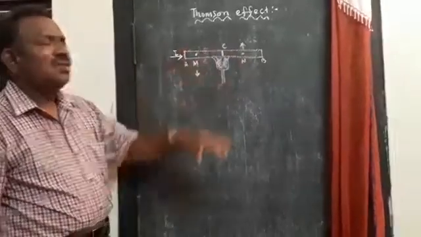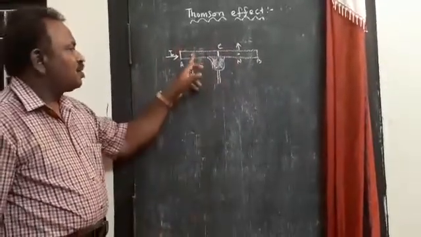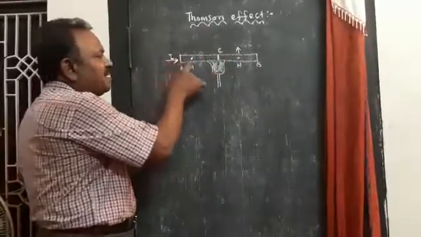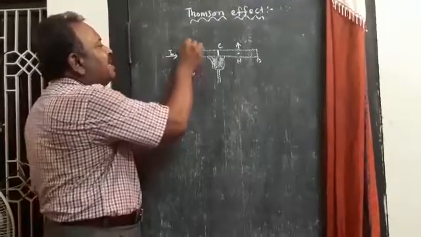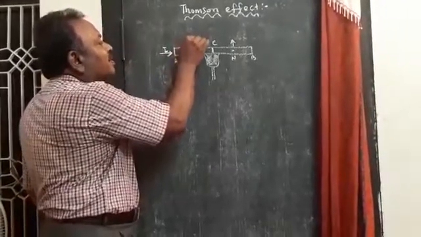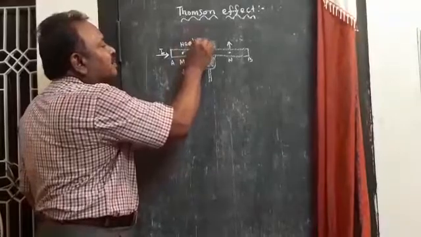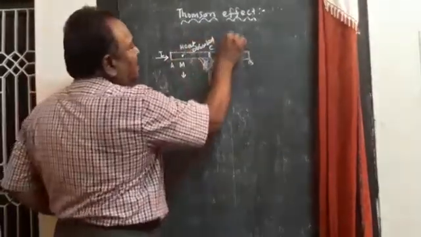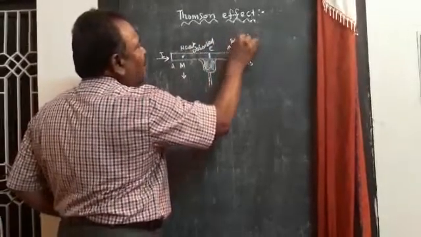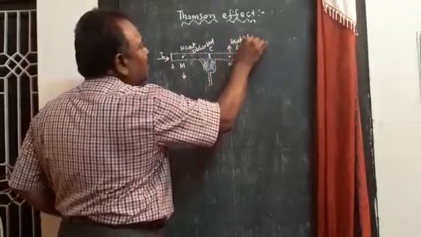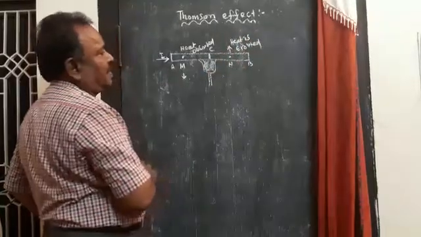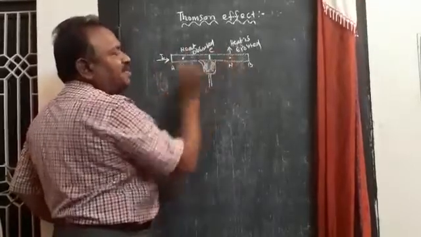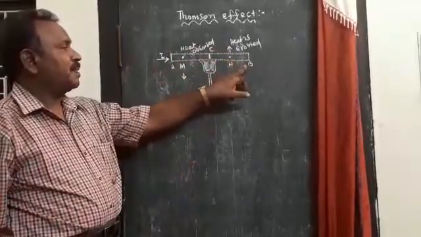The reason for the fall in temperature is that heat is absorbed from A to C, and heat is evolved from C to B.